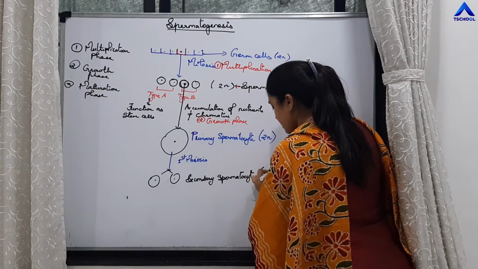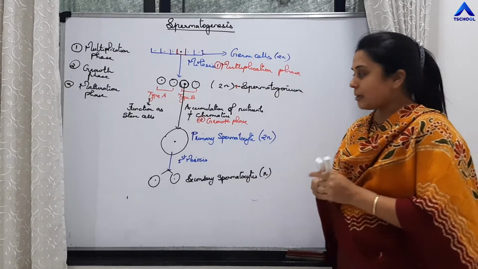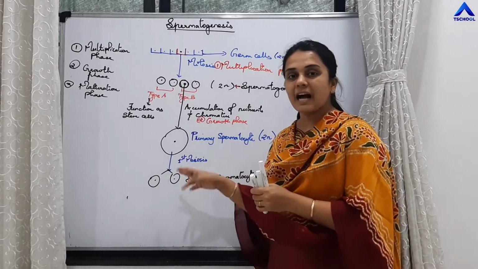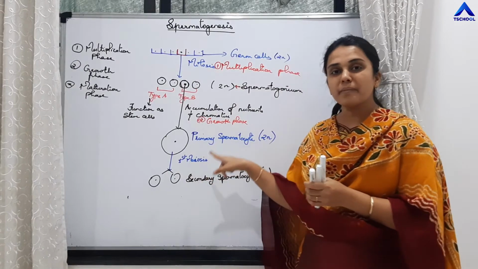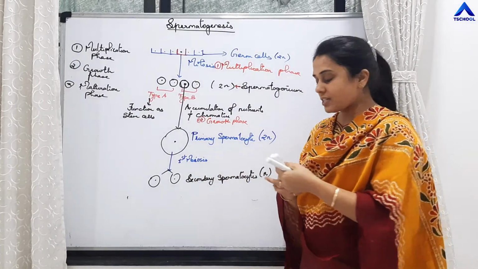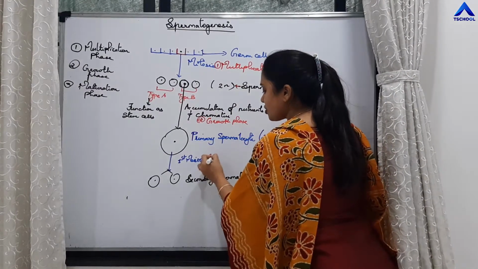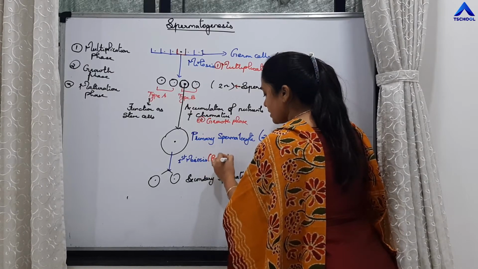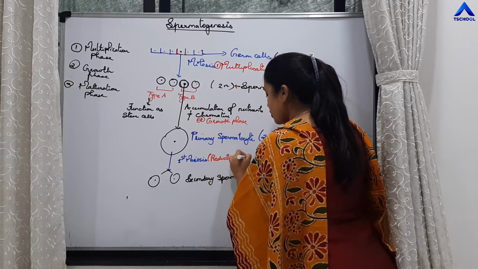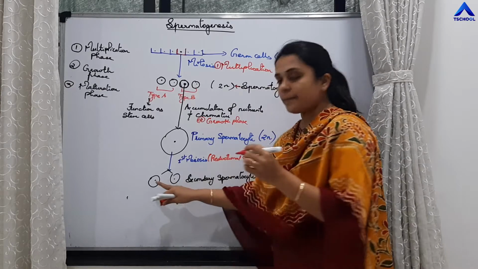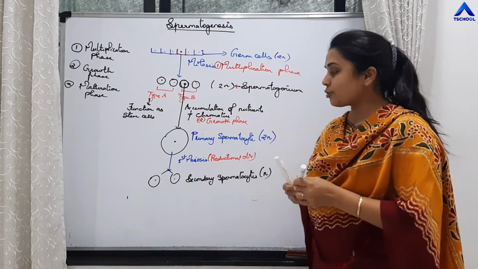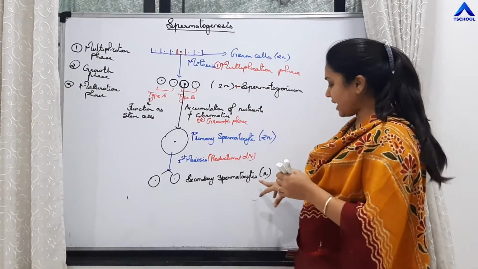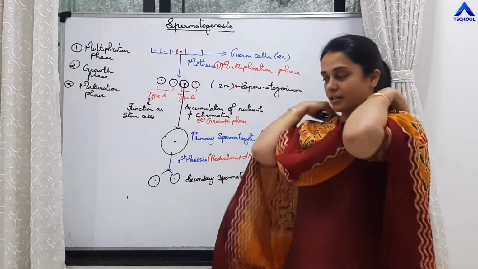These cells are haploid because they are produced as a result of meiosis 1, and meiosis 1 is a reductional division. That is why two cells are produced.